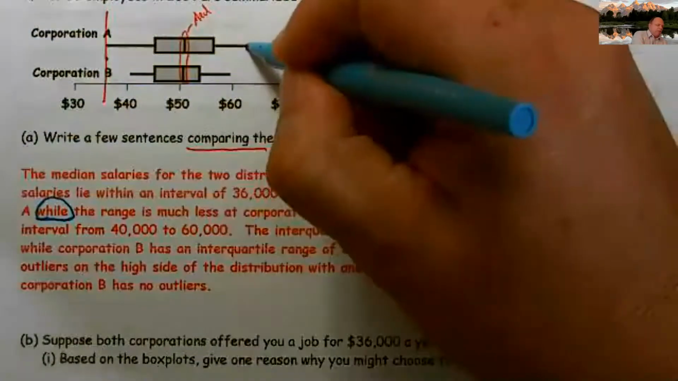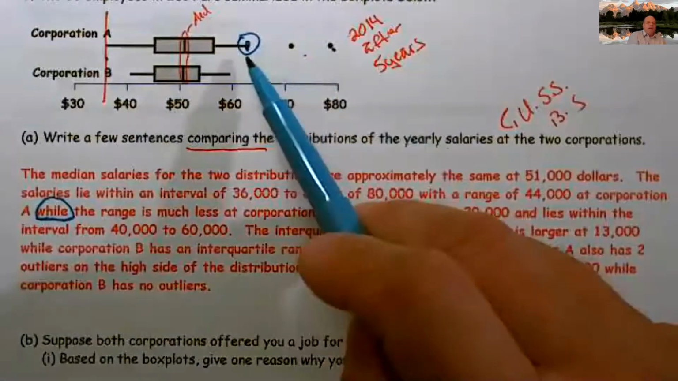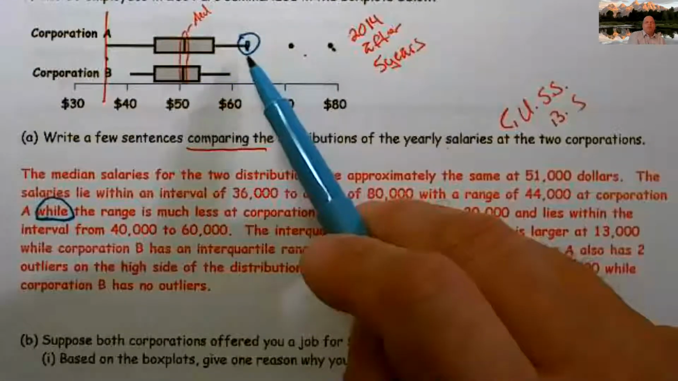And by the way, I just want to address this right now while we're here. This is the highest value. We know this value exists. This is the highest value, not an outlier, okay?